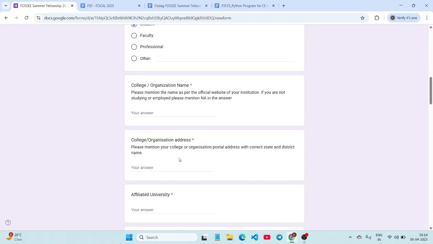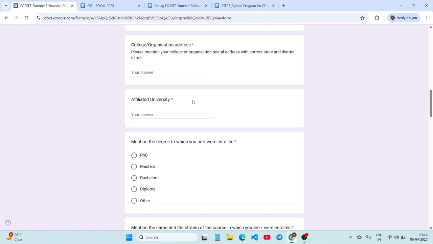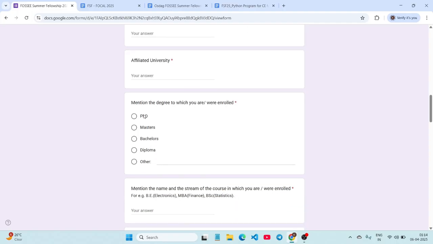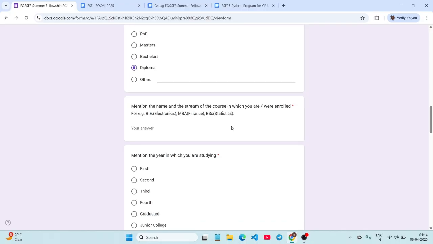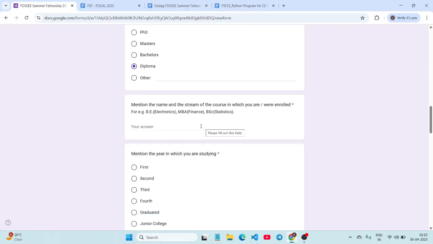And the college name or the organization, and next the university name. So if you are enrolled in PhD, masters, bachelor's, diploma, or any other field, you can apply for this. And you can be of any stream, mention it here.